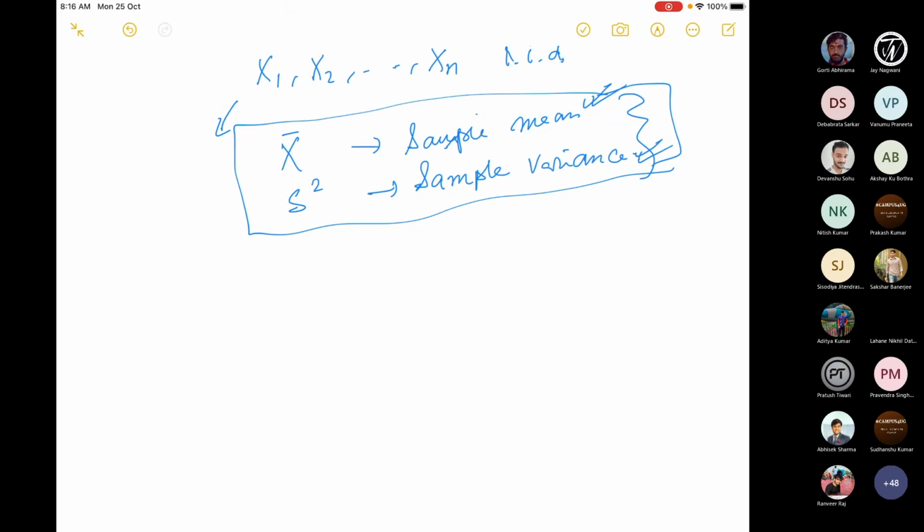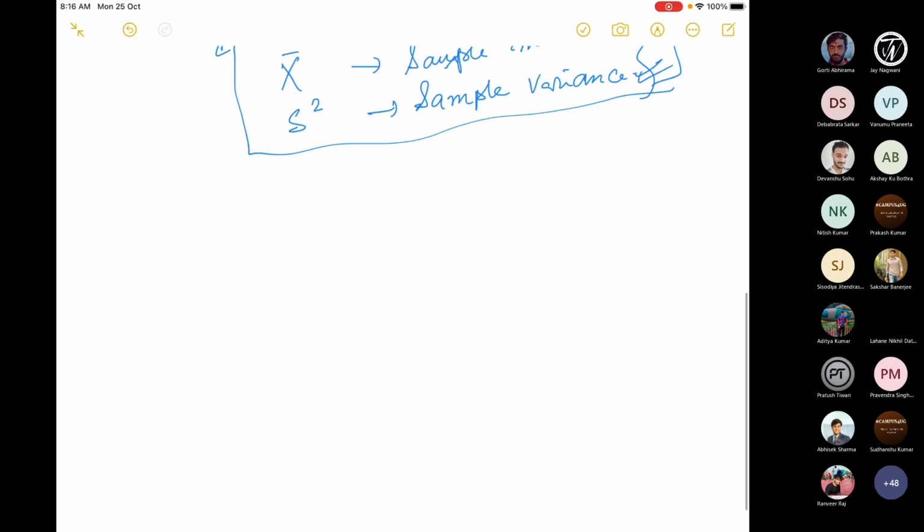Now, suppose you want to talk about the battery life of a kind of model of a pocket calculator. So you are working in a company, and this is their calculator. Now there is a battery, let's say a lithium battery.